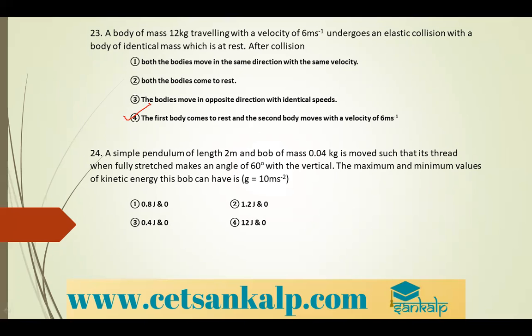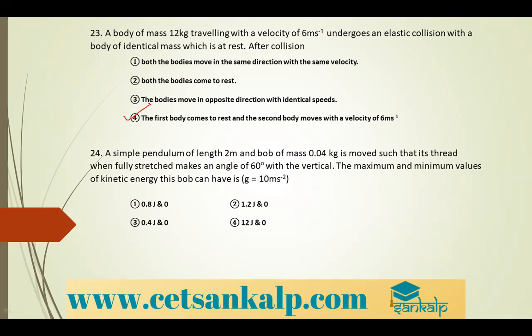A simple pendulum of length 2 meter and the bob of mass 0.04 kg is moved such that its thread, when fully stretched, makes an angle of 60 degree with the vertical.